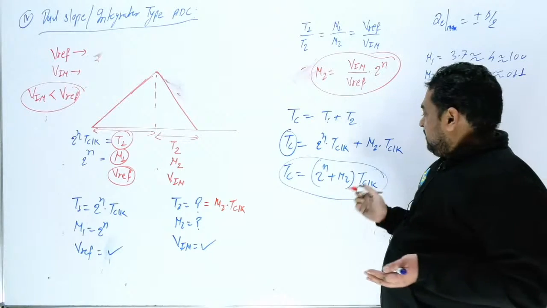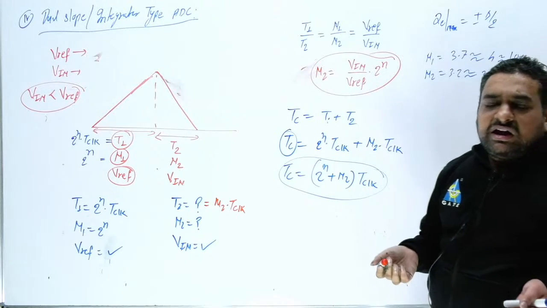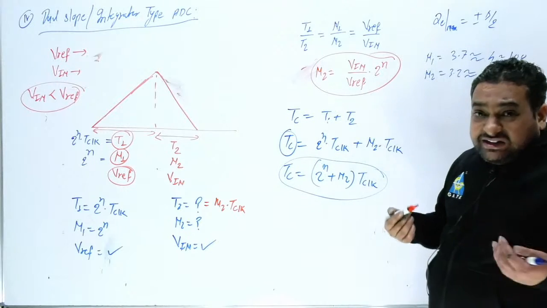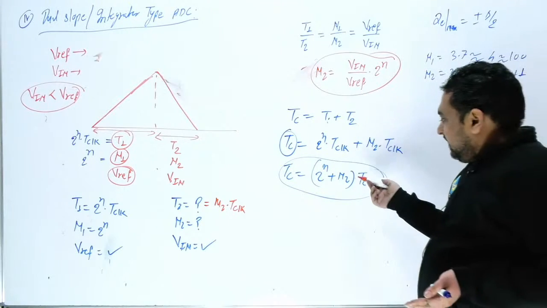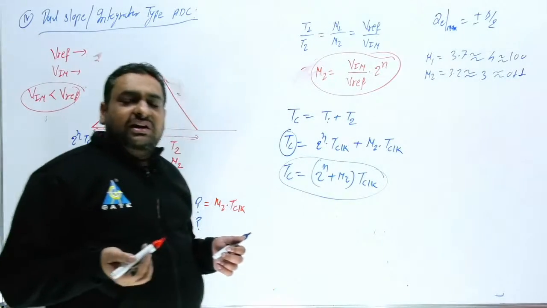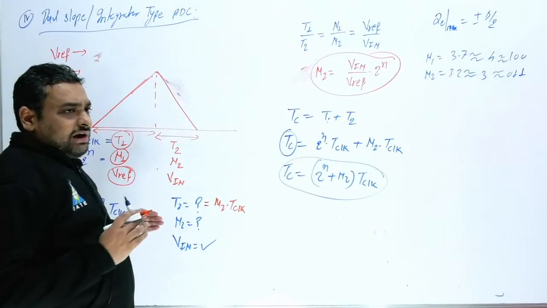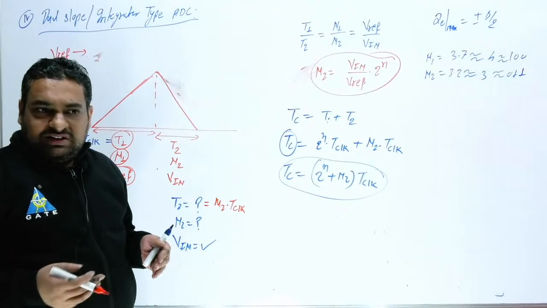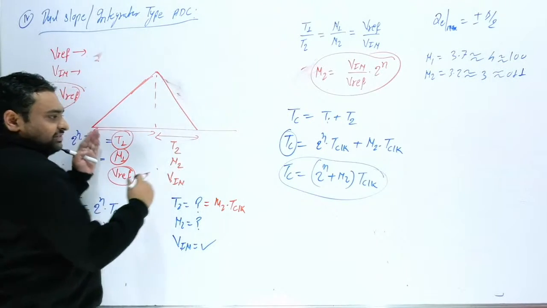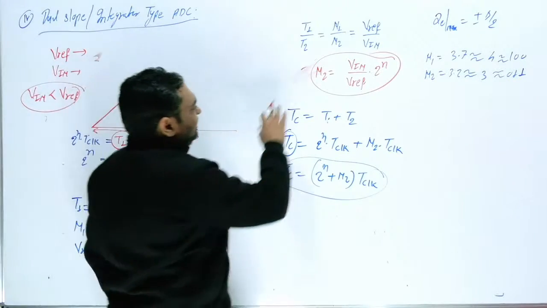So sometimes the examiner will not consider n2 an integer, sometimes the examiner can consider n2 an integer. So this is the examiner's choice. But practically they have to consider this n2. If you are considering n2 as an integer, it means you are going to find the accurate value. But sometimes the examiner doesn't want the accurate value, they want the exact value, what you are getting. So that's why, according to me, right now don't consider this integer.